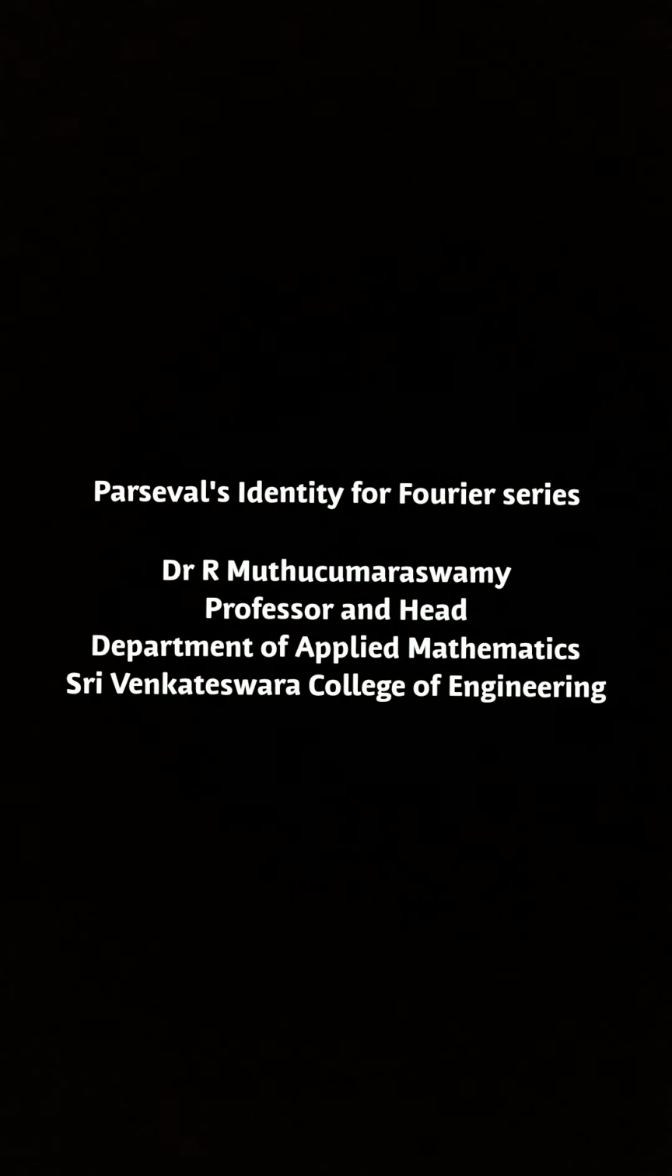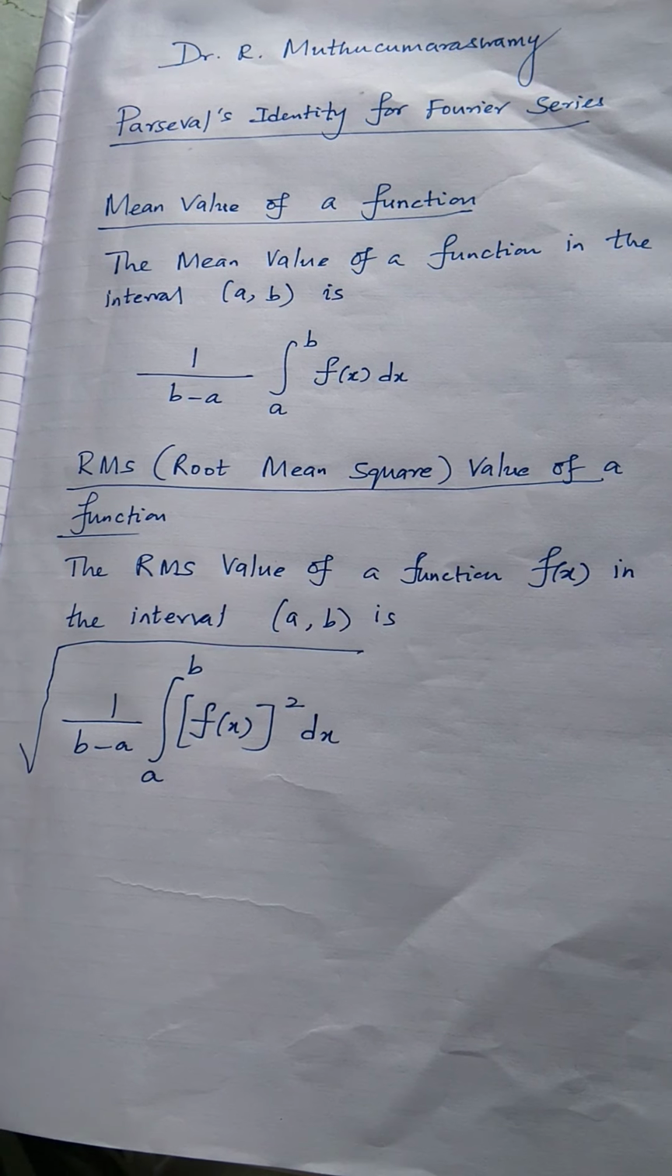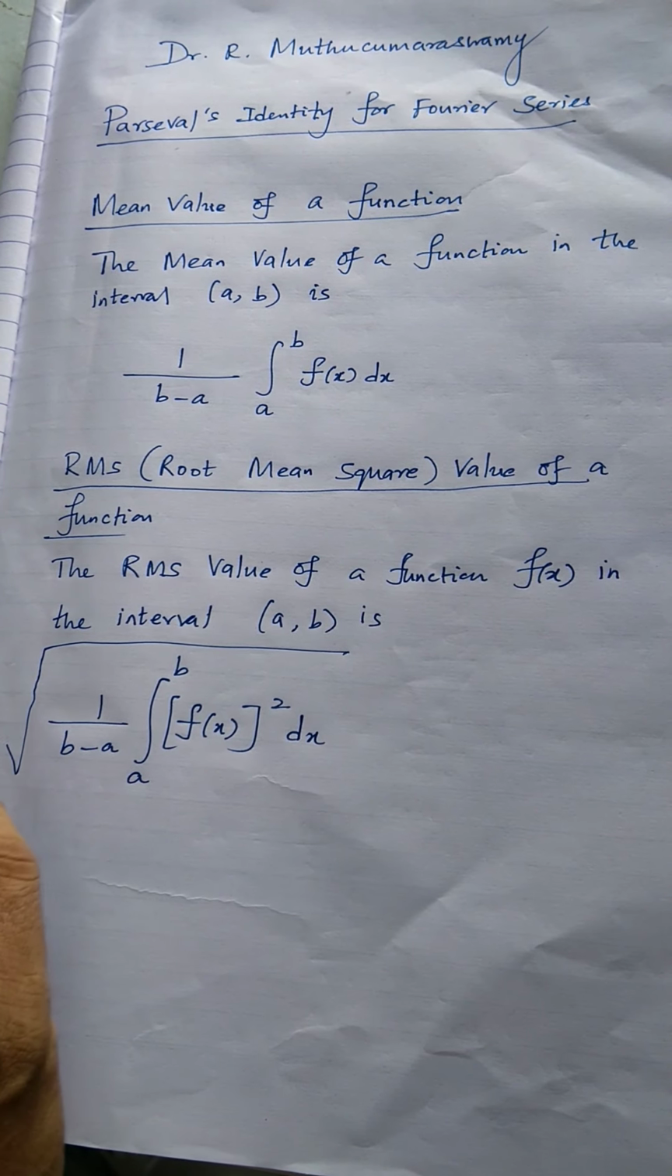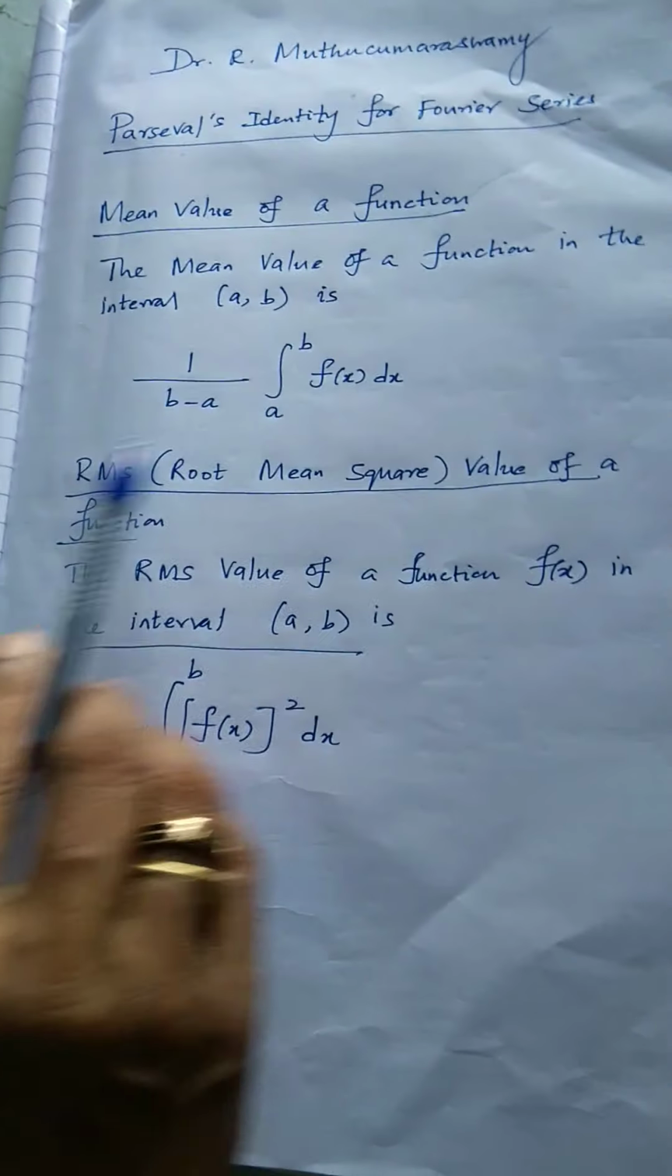Now I am going to explain the concept of Parseval's identity for Fourier series, the more general Fourier series, and then Fourier cosine transform, sine transform, and what do you mean by the mean value of a function and RMS value of a function. Before proceeding to Parseval's identity for Fourier series, let us recall the basic function behind this.